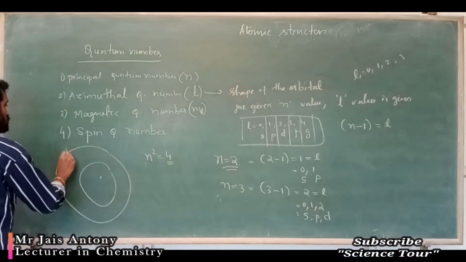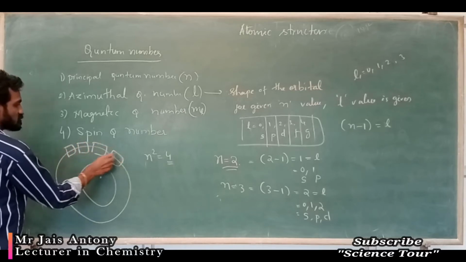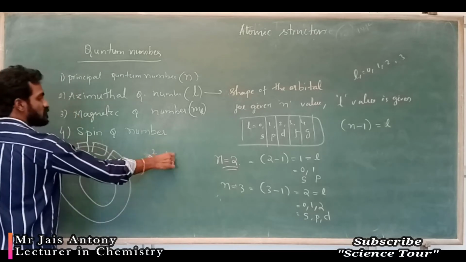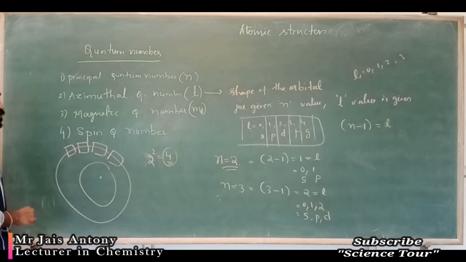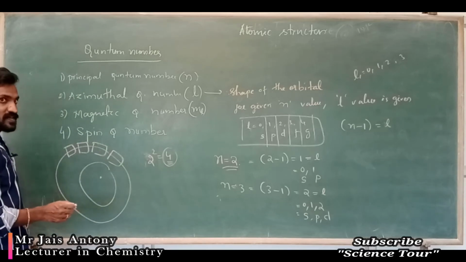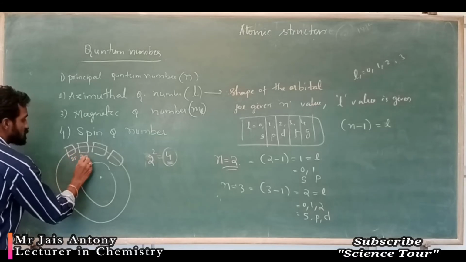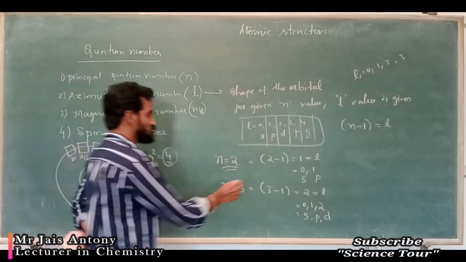4 orbitals are present: 1, 2, 3, 4. For the second shell, n square gives the number of orbitals, so 4 orbitals. Which are the 4 orbitals? 2s, 2px, 2py, 2pz. Correct? That's what I have given here.